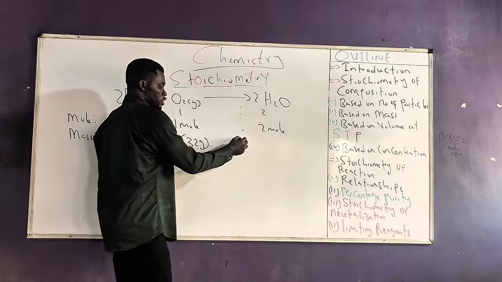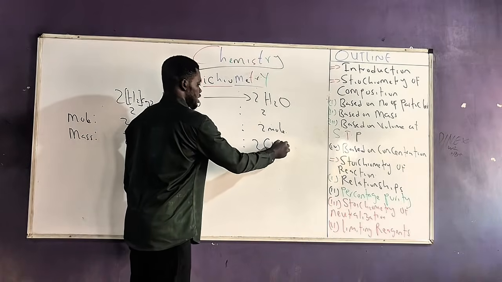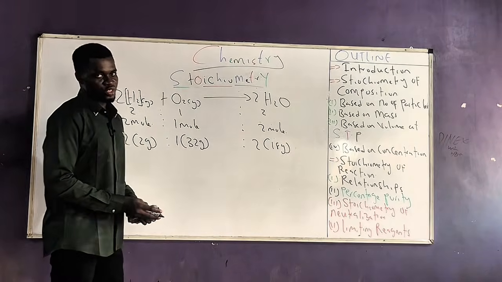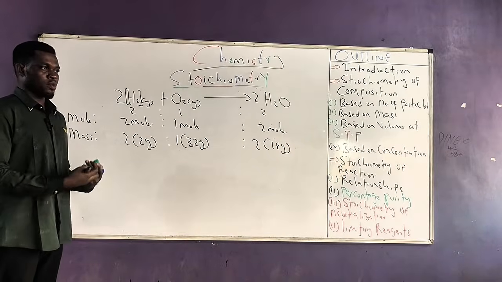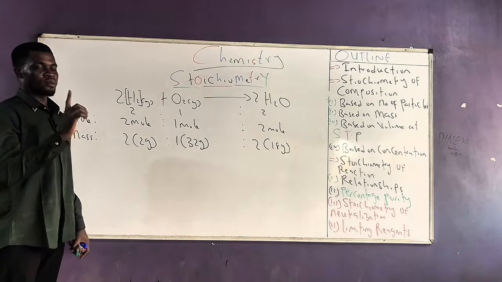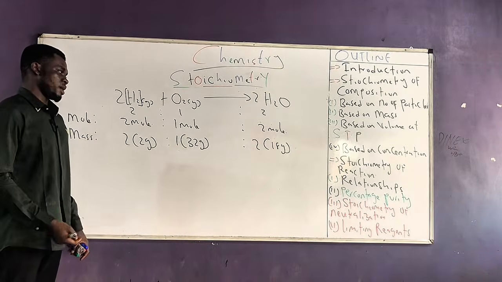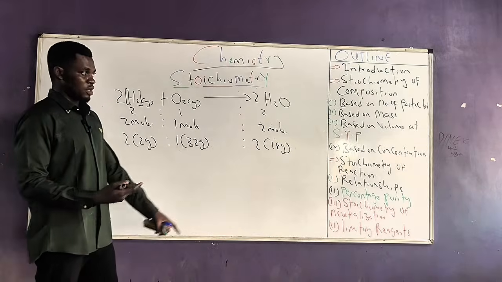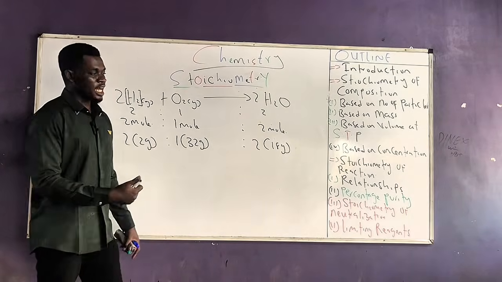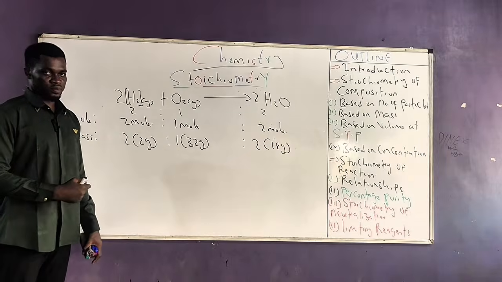And when they react, they will always form 2 in bracket, 18 grams of water. In case you are wondering where I am getting the values from, I'm getting the values from their molar mass, because we just said that the mass of every 1 mole of a substance is equivalent to the molar mass. So I'm expressing this mole in terms of the molar mass. It should make sense if you understand what we discussed under stoichiometry of composition.